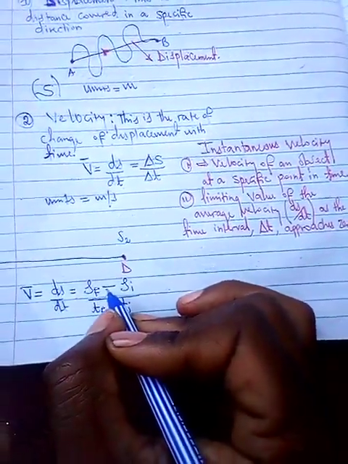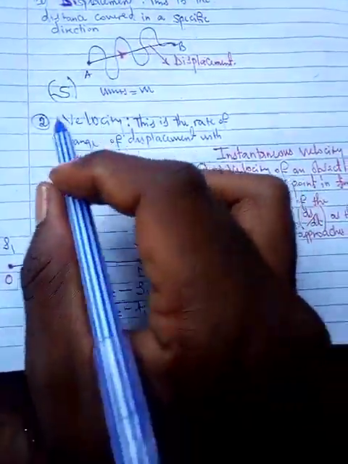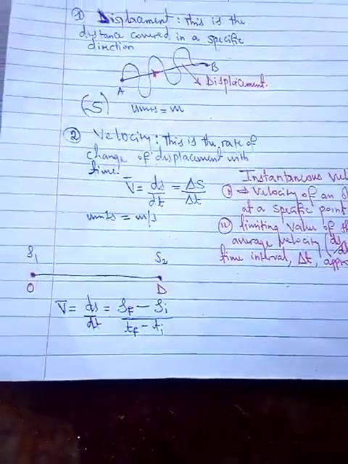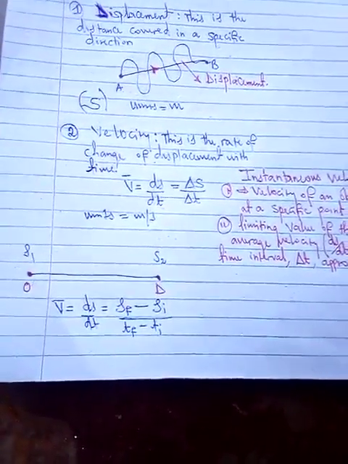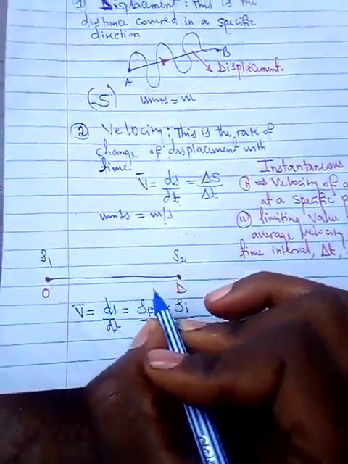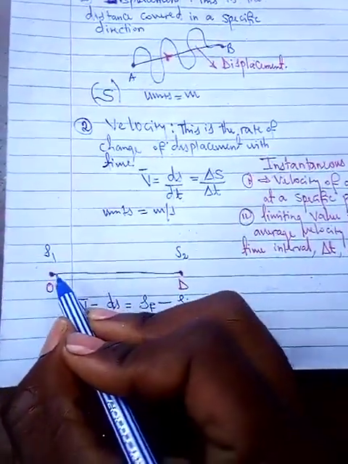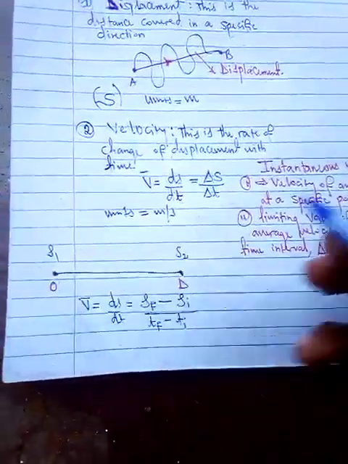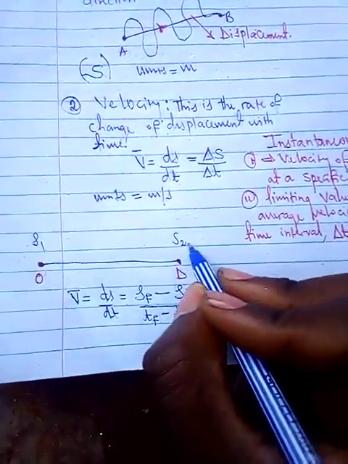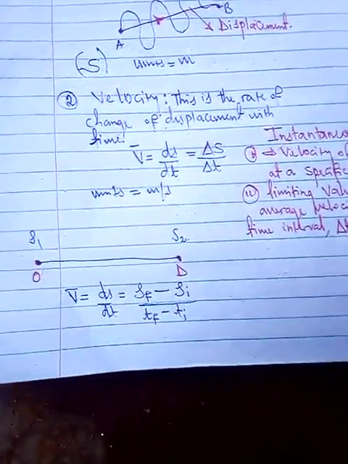Mathematically speaking, the word change can also be synonymous with difference, and anytime we're talking about the difference of any two values, subtraction is normally the thing that goes on there. So when you're talking about average velocity, it only focuses on the initial position and the final position, provided that they are connected together in a linear way.